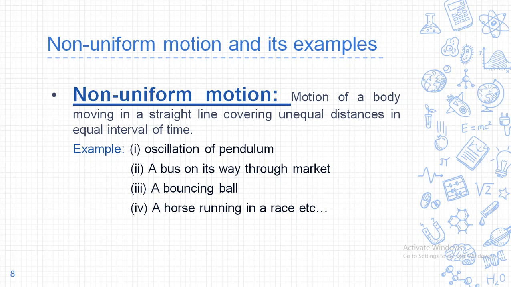In non-uniform motion, though the time is the same, the distance covered by the body is not the same. So it is said to be in non-uniform motion. Then the next one is about its example, you can see. So in this way you can mention the difference between uniform and non-uniform motion.